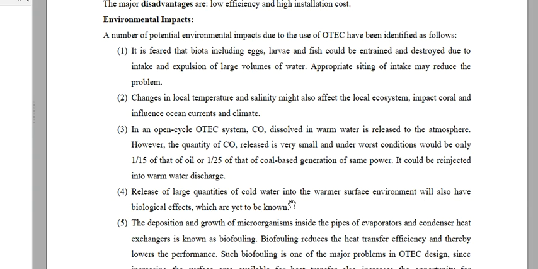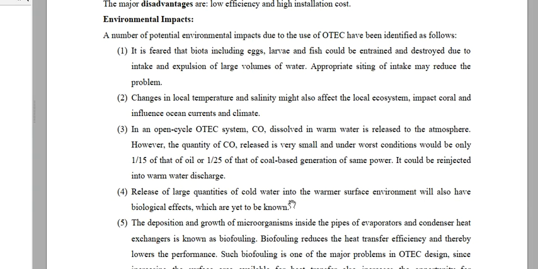So if we install our plant in such areas where marine life is very rich, where some special species of fish and marine life are found, their life could be endangered due to extraction of large volumes of water. So this can be a problem, and it can be avoided by using such sites where marine activity is low.